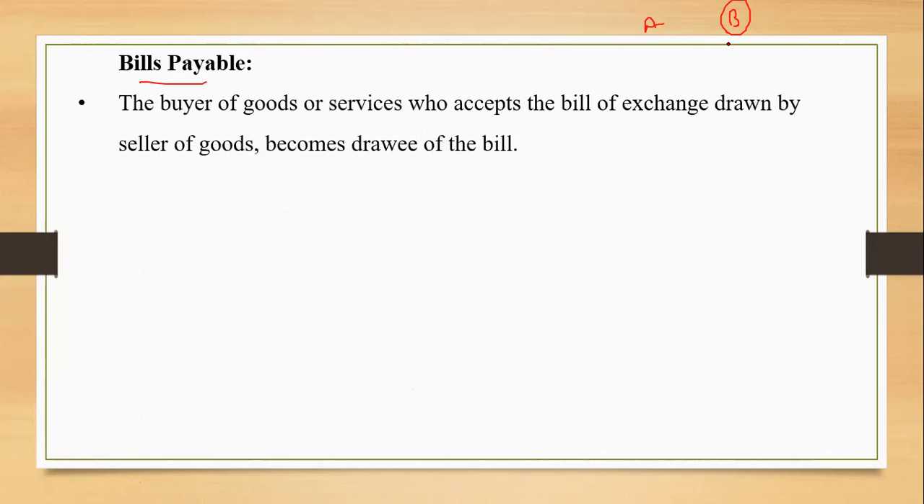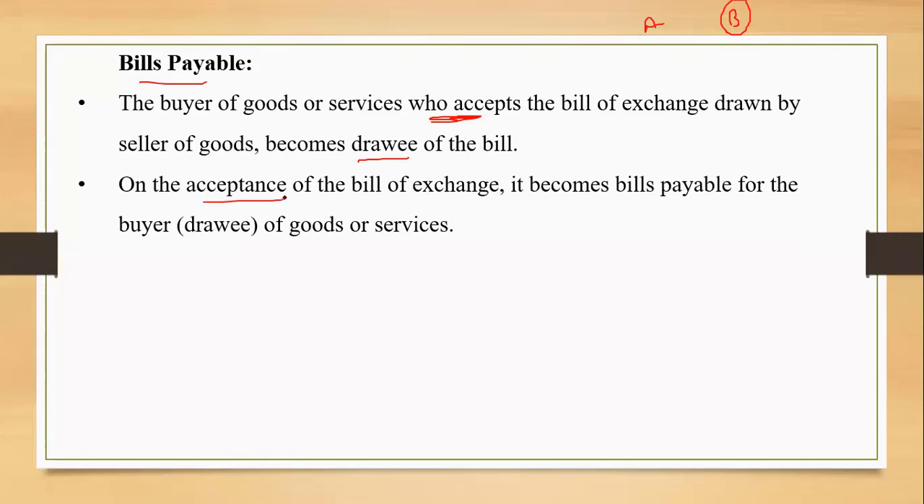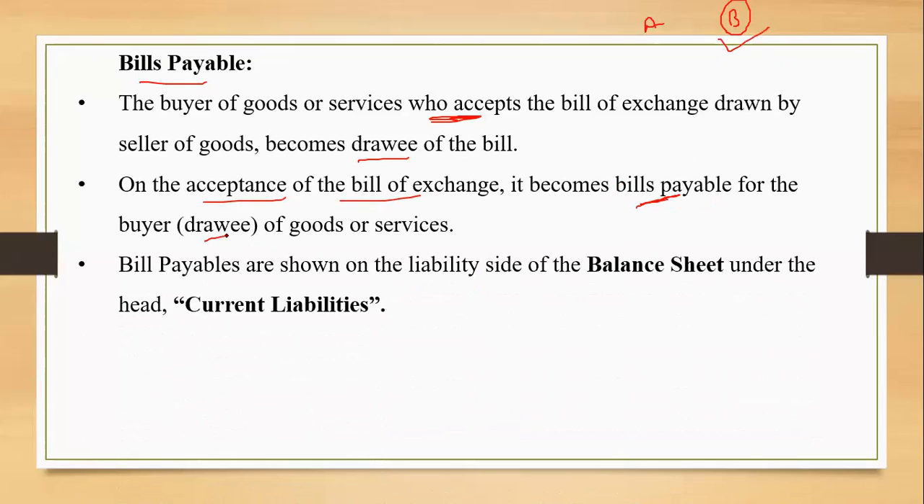Okay, let us see this. The buyer of the goods or services who accepts the bill of exchange drawn by the seller becomes the drawee of the bill. We are going to learn these terms again in the chapter on bills of exchange. On the acceptance of the bill of exchange, it becomes bills payable for B, for the drawee, the buyer of the goods or services. And where do we show it? It is in the balance sheet on the liability side under the head current liabilities.